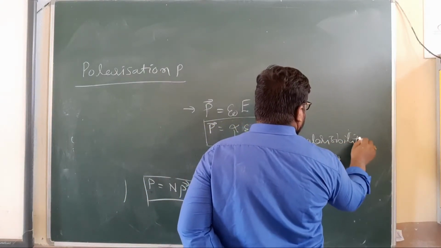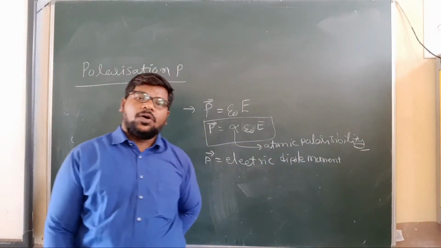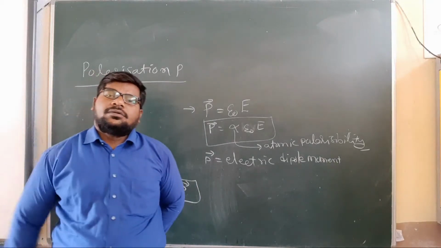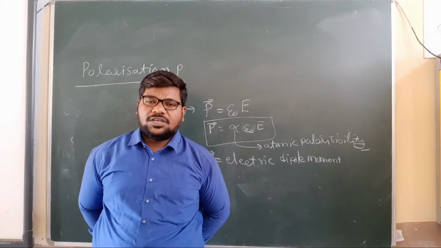Clear, my children? This is about polarization. Polarization means net induced dipole moment per unit volume.